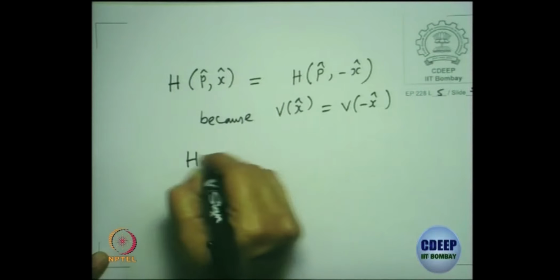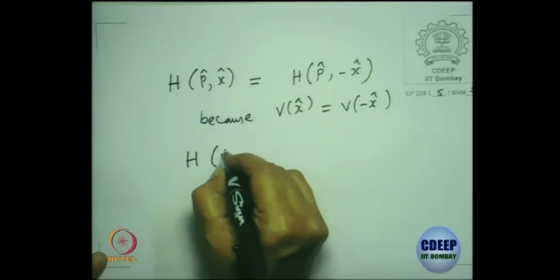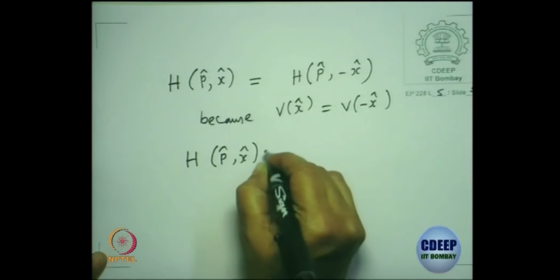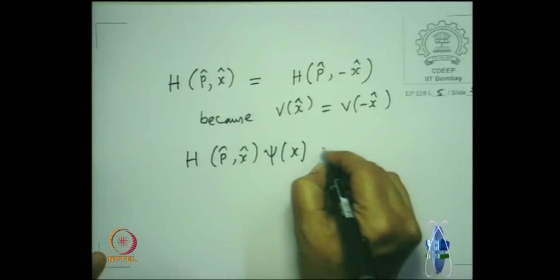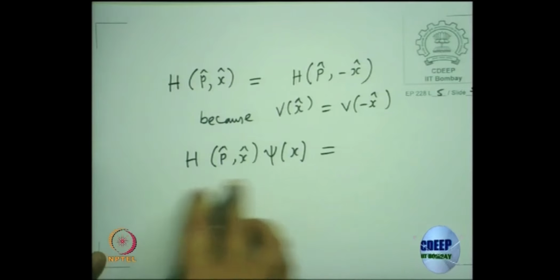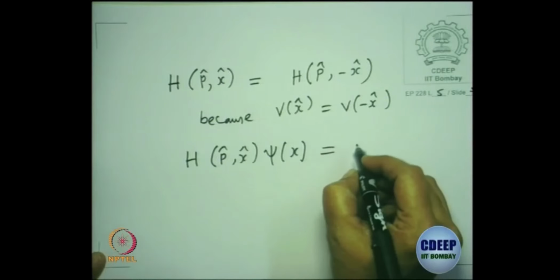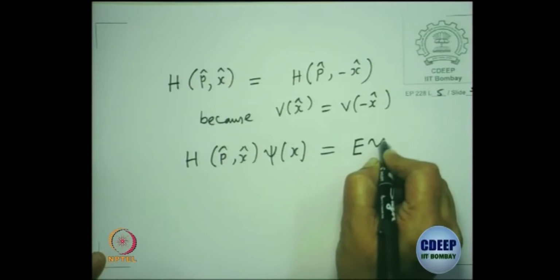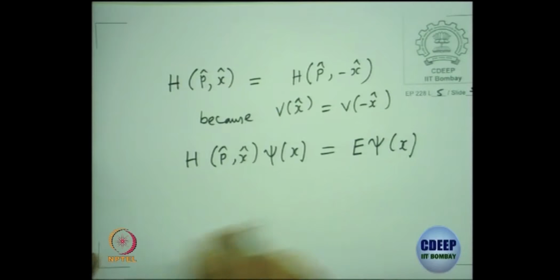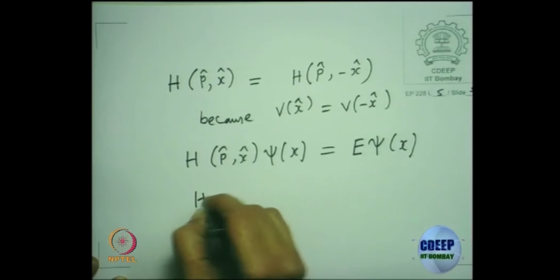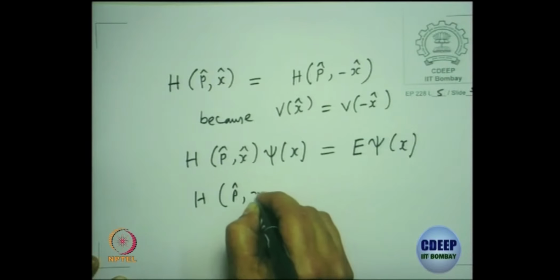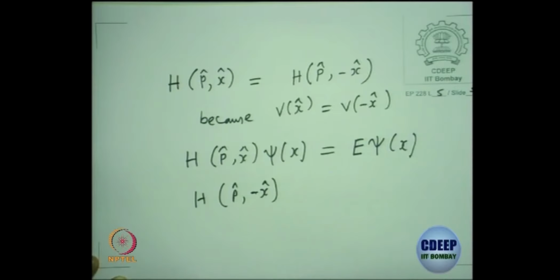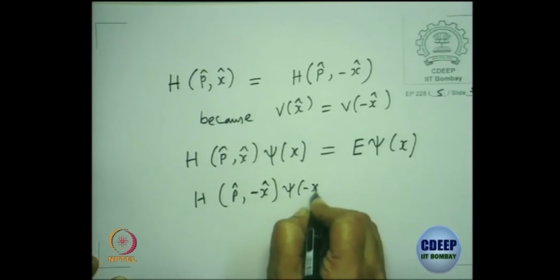So what do we do usually when we write the Hamiltonian operating on psi of x? The Hamiltonian will be in general a differential operator, and the time independent Schrodinger equation gives some energy eigenvalue E times psi of x. So I could also write H of p, minus x hat, psi of minus x.